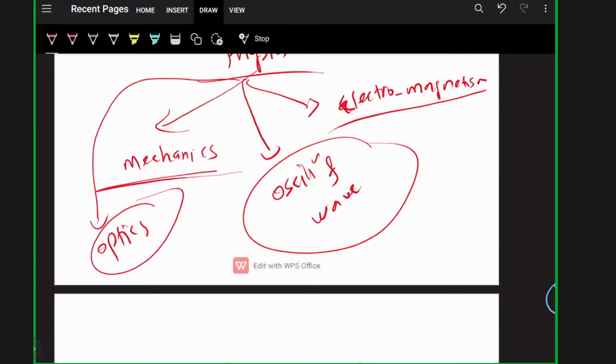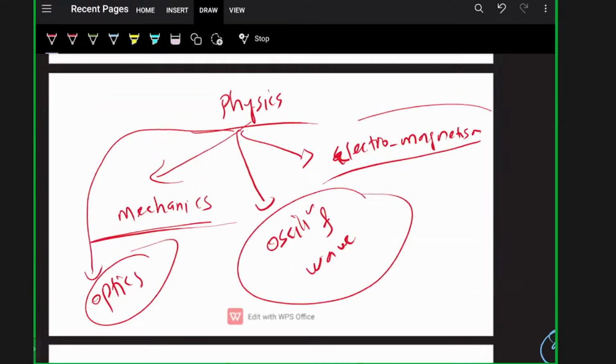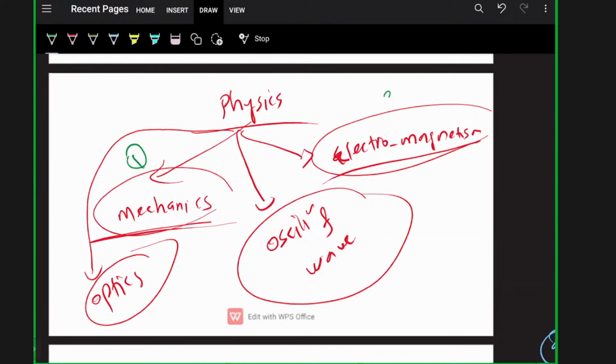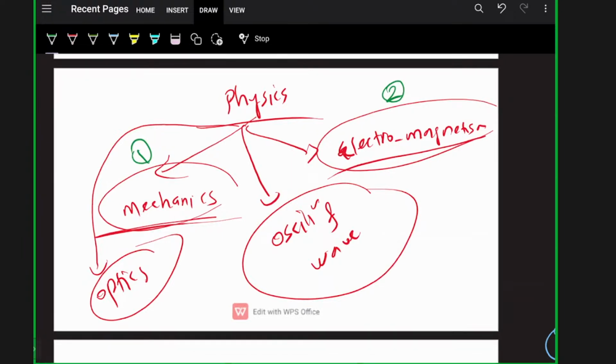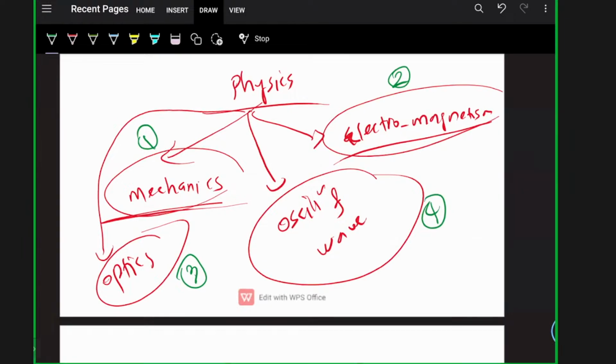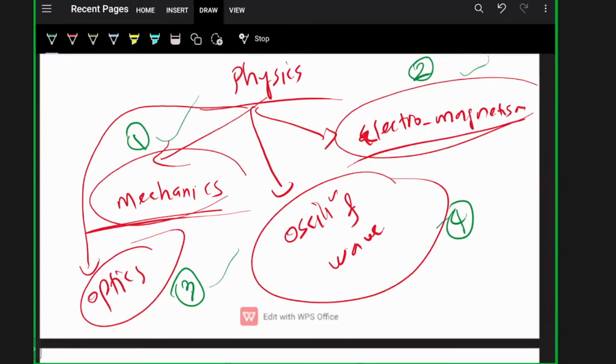So what you have to do is first complete or revise these portions. First mechanics, then go to electromagnetism, then go to optics, then go to oscillations and waves. First conceptualize and clarify all the concepts, all the equations and derivations, and solve all previous year questions from mechanics first, then electromagnetism, optics, and oscillations and waves. Clear?